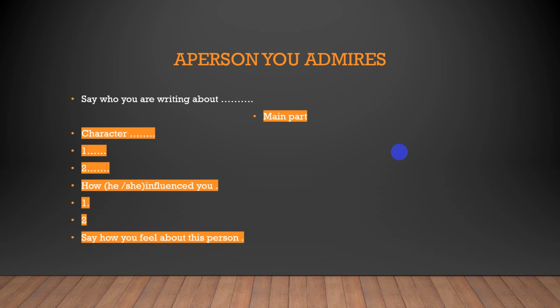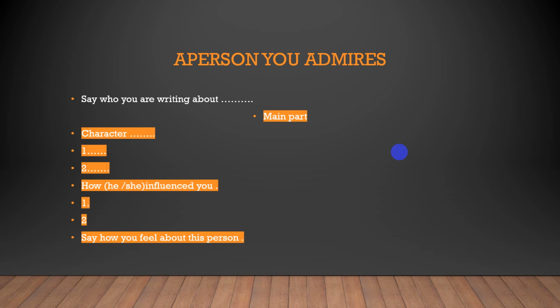Then move on to the main part. In the main part, we are going to talk about the character of this person. You are going to write, for example, he is loving, caring, confident, okay? You can get benefit from the adjectives mentioned in your student book. Do you remember this one? Okay, very good. How he or she influenced you. For example, she taught me how to deal with people. She taught me how to speak English, for example. Say how you feel about this person. For example, I admire, I am proud. Talk about your opinion, your feeling towards this person, okay?